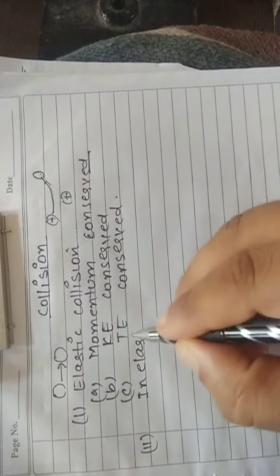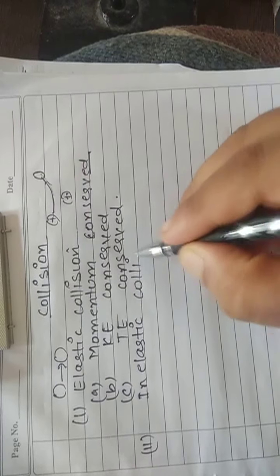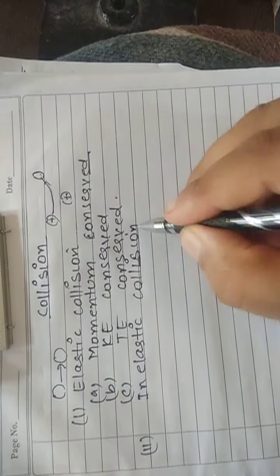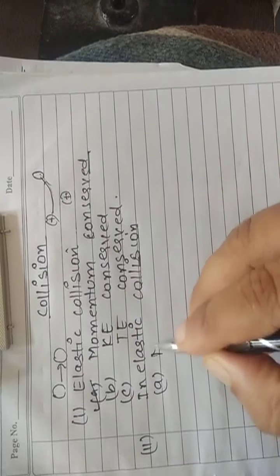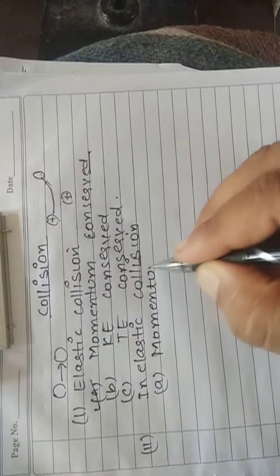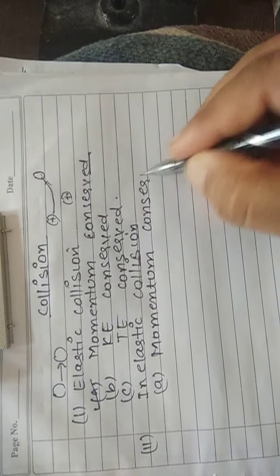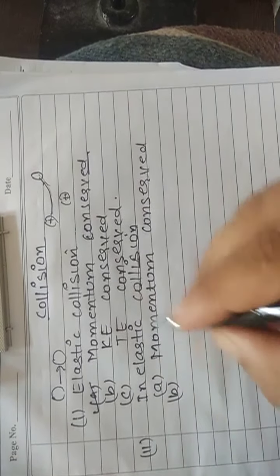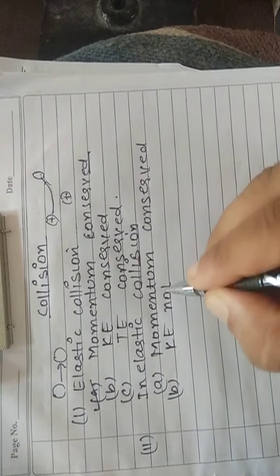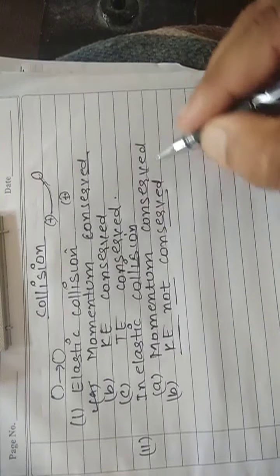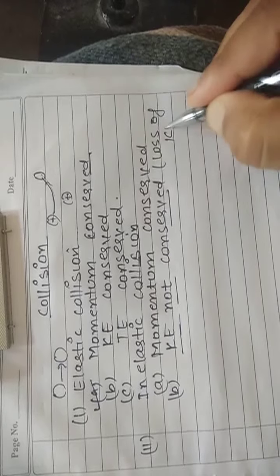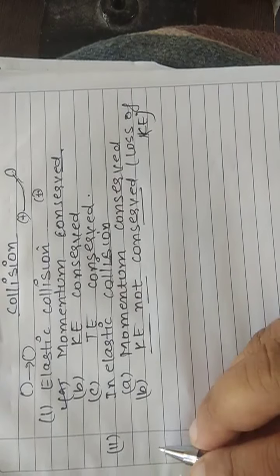But if I go for the second one, that is in inelastic collision, there is a problem. In inelastic, first part is as it is, that is momentum is conserved. But there is a problem in the second: kinetic energy not conserved. If kinetic energy is not conserved, it means there is loss of what? Loss of kinetic energy. Total energy remains conserved.